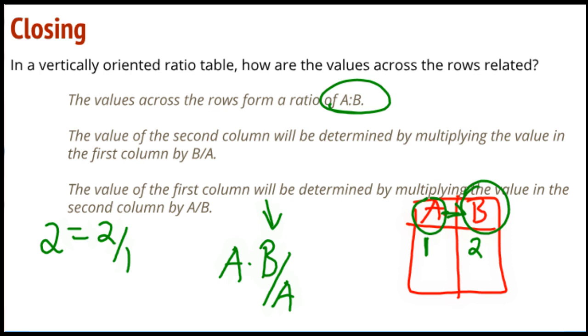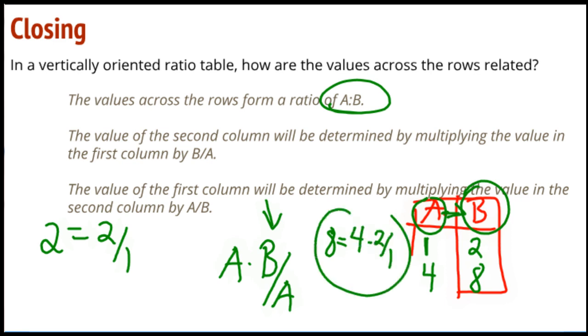So if A were 3, and let's do something that's going to give us a little bit nicer number, if A is 4 and B is 8, then B is double A. So B is 8, and that is equal to 4 times 2 over 1. Double.